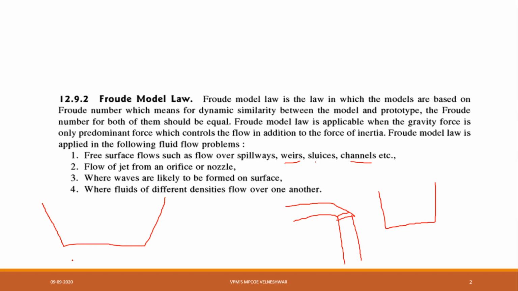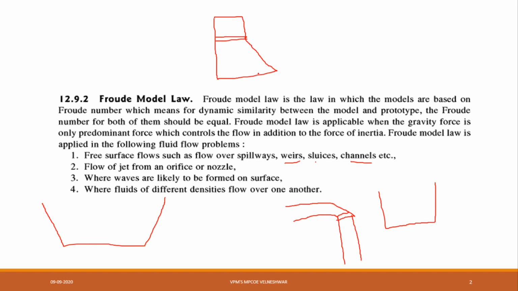For suppose dam gates will be there. Generally, in our Koyna dam, they release the gates to release the water. At that moment the flow rate will be much more. If you suddenly open the gates, the flow rate will be more. In that situation, we have to insert spillways. How can we insert spillways? See here, suppose this is my gravity dam, and here I have to release the gate. At this location I will provide a spillway like this, either a vertical spillway or a horizontal spillway. With this the water flow will be controlled somehow.